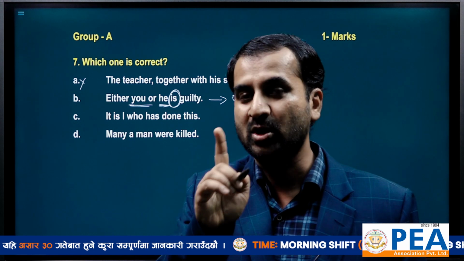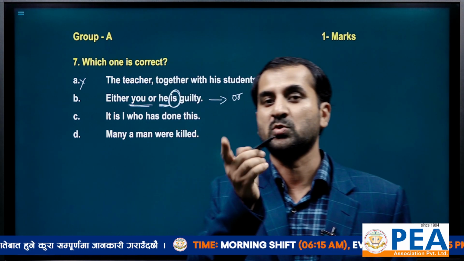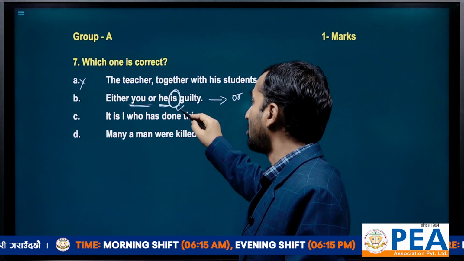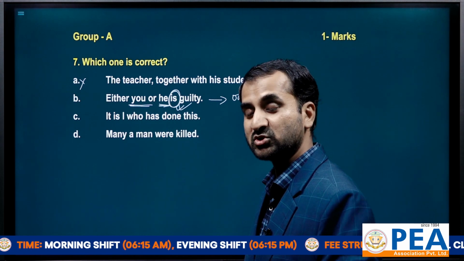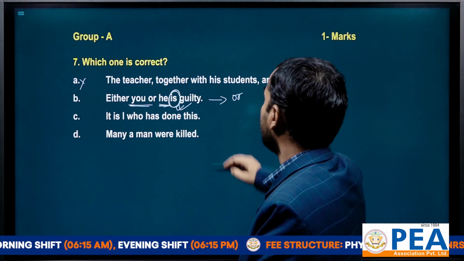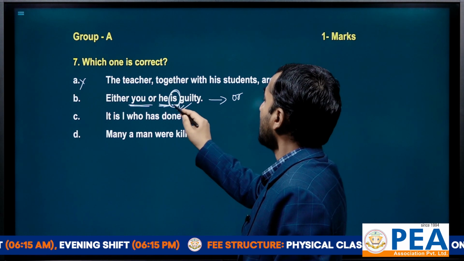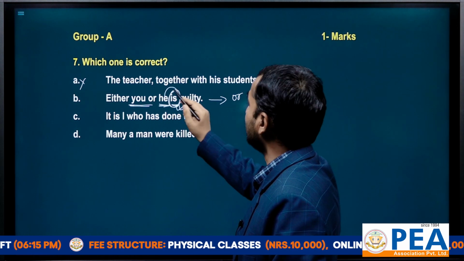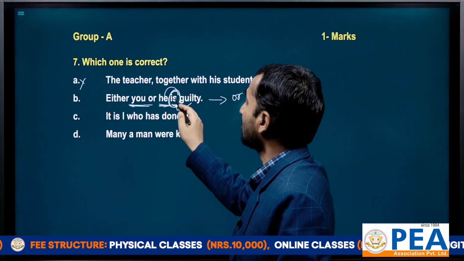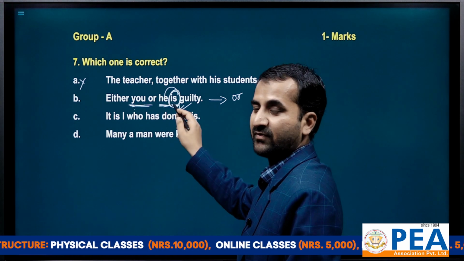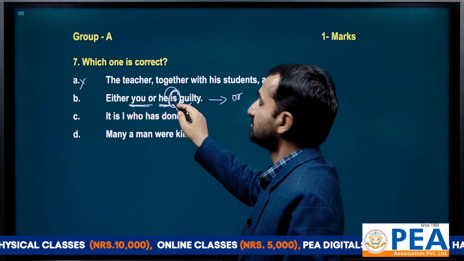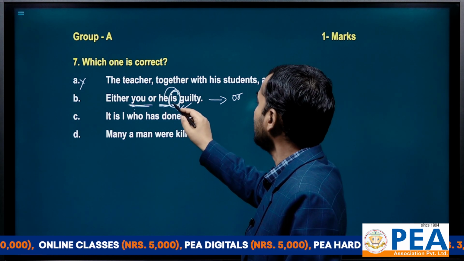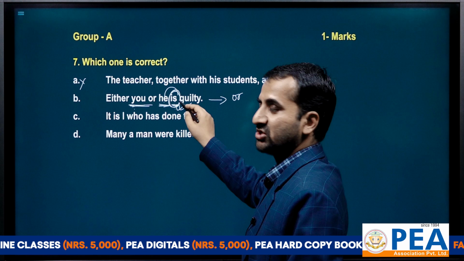Here we are not talking about the first or second subject, we are talking about the nearest subject. Here nearest subject is he; you is far away from here, and he is comparatively closer. That's why we say is comes, because he takes is.